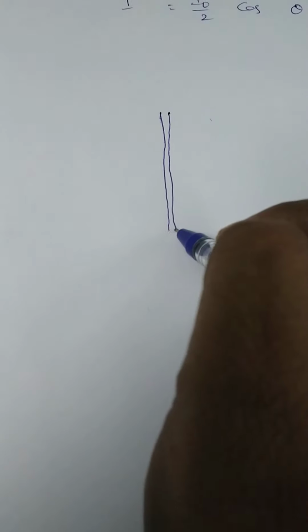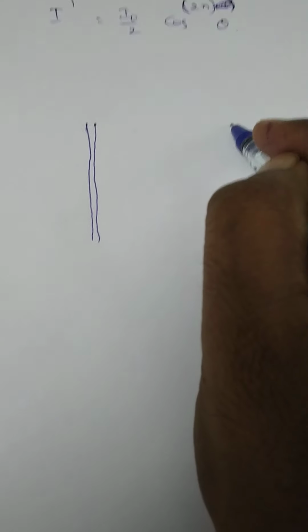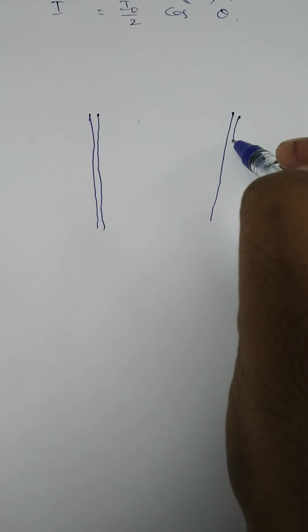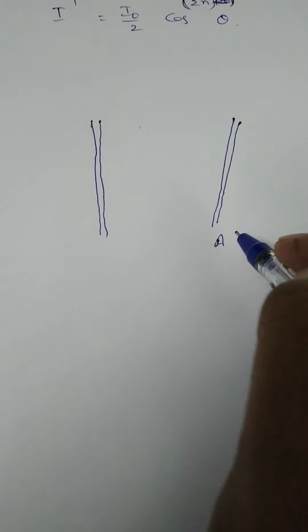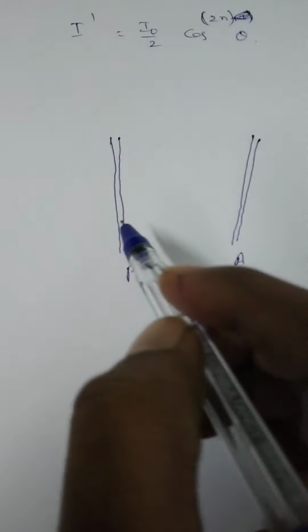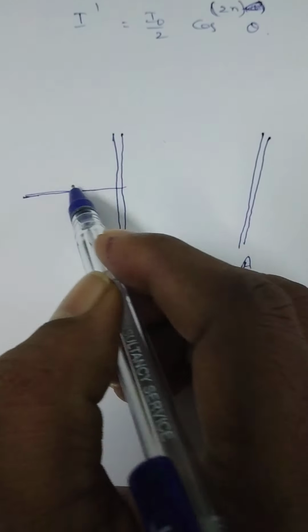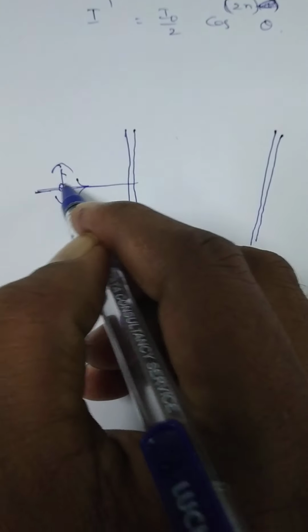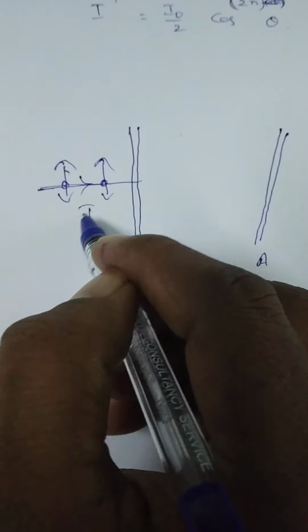And the second crystal is rotated slightly, meaning there is some angle between the axis of polarizer and analyzer. This is the analyzer axis and this is the polarizer axis. An unpolarized light is made incident on the polarizer. Unpolarized means it has an equal number of arrows and dots. This intensity is equal to I naught.